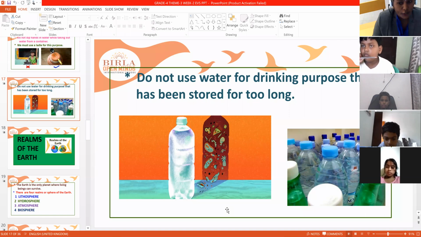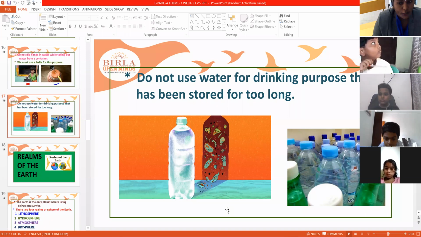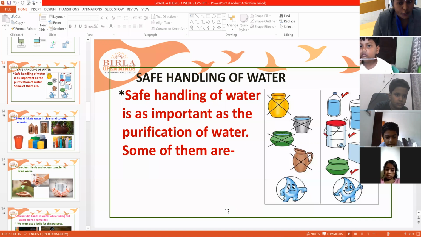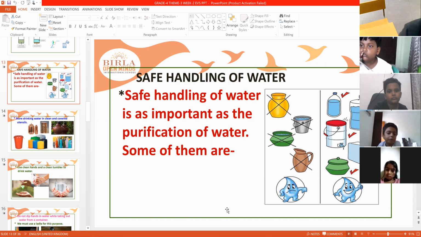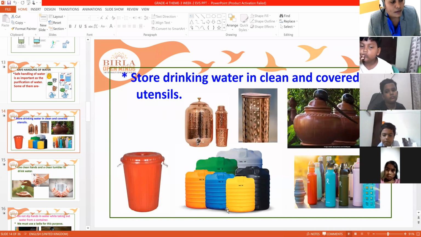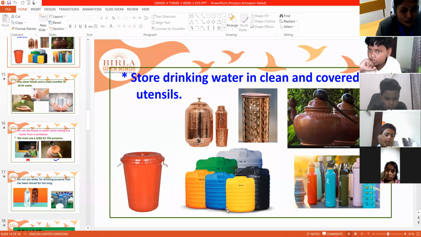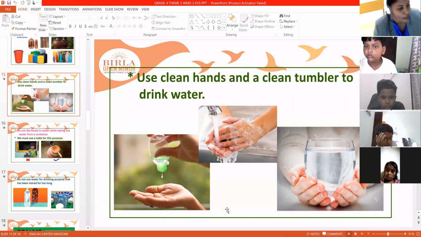So these are the things to do when you handle water, and this is called safe handling of water. Safe handling of water is as important as purification of water. Some of them are: store drinking water in clean and covered utensils. Wash your hands and use a clean tumbler to drink water.